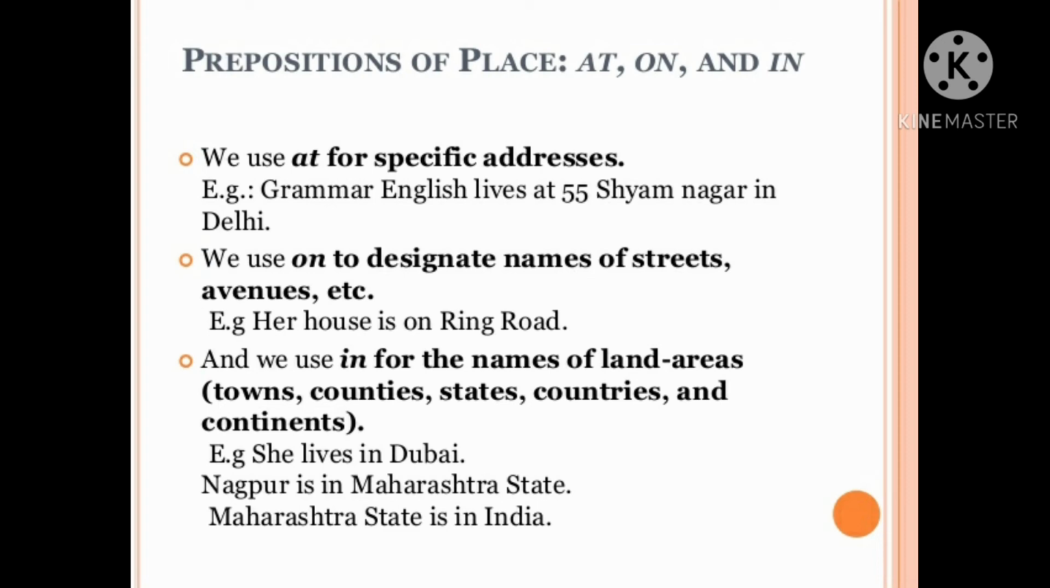Next one is in. We use in for the names of lands and areas like towns, countries, states, cities and continents. For example, she lives in Dubai. So here Dubai is the name of a city, so we have used in here. Nagpur is in Maharashtra state. Maharashtra is a state, that's why we have put in here. Maharashtra state is in India. So here India is a country and Maharashtra is a state. That's why we have put in there.